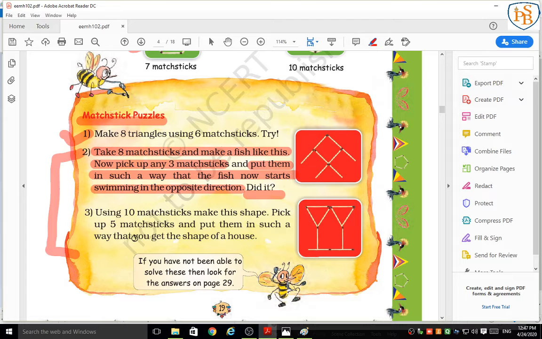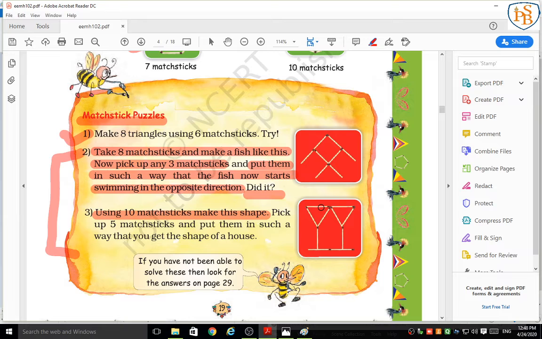When our school reopens, on the first day only, I am going to check all your homework, all the activities and the puzzles. Okay? So, you have to do them at your home. Now, the next puzzle is use 10 matchsticks. By using 10 matchsticks, make this shape.